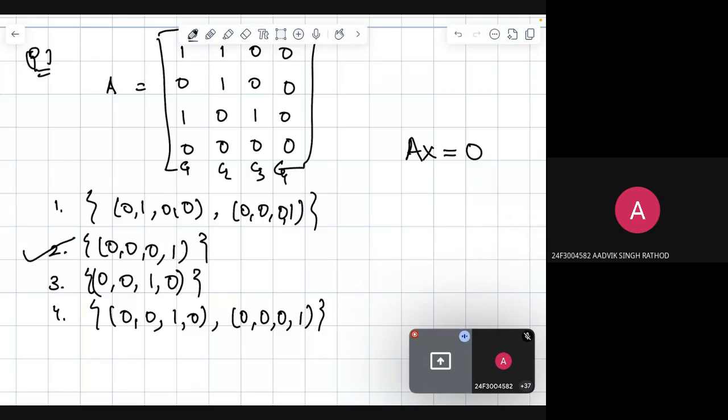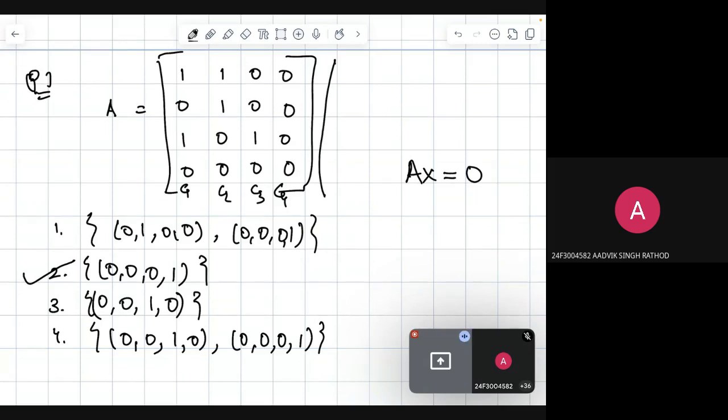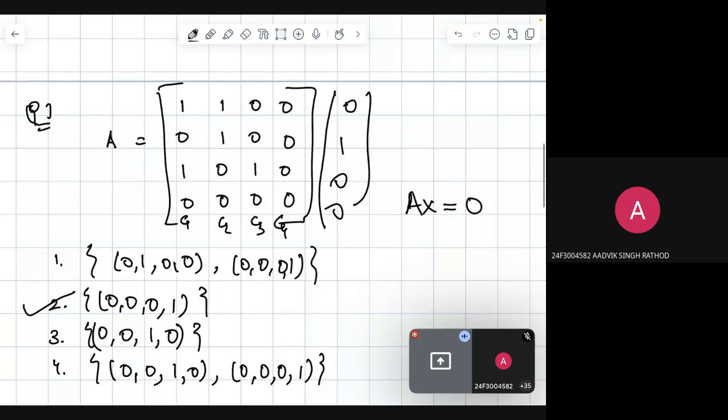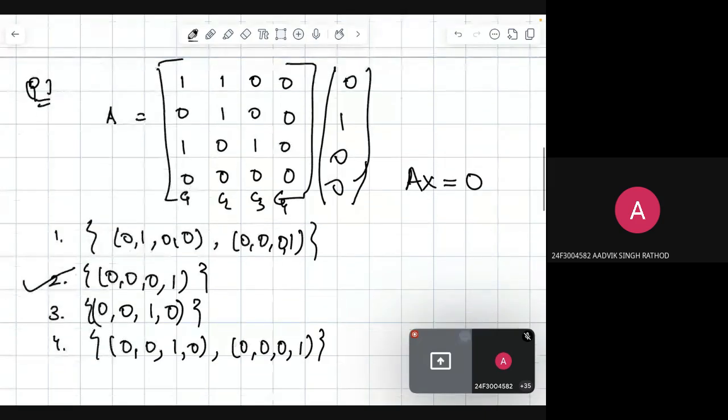Right? So 0 1 0 0. Sorry about the handwriting a bit. Okay, so 0 C1 plus 1 C2 plus 0 C3 plus 0 C4. What did I do? This is C1, this is C2, this is C3, this is C4. I multiplied from here: 0 into C1, 1 into C2, 0 into C3, 0 into C4, and clearly we